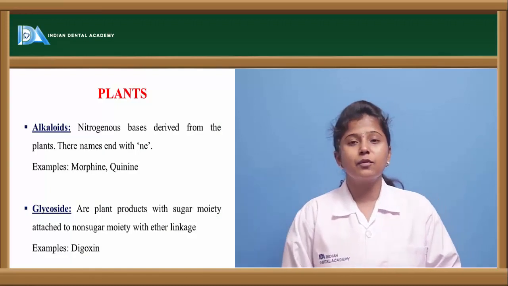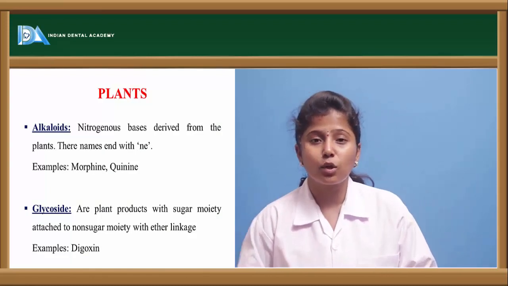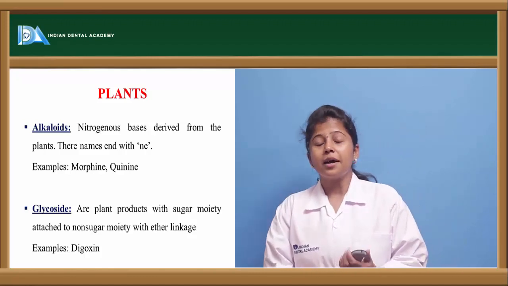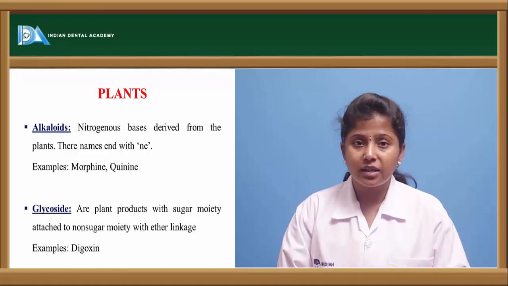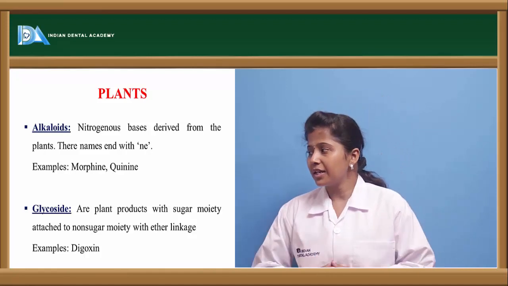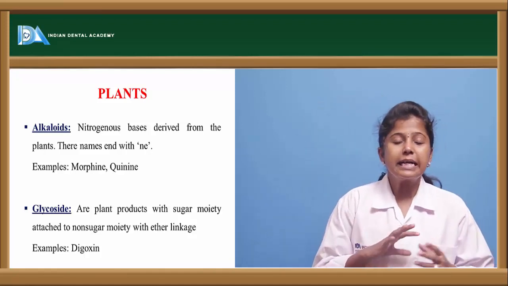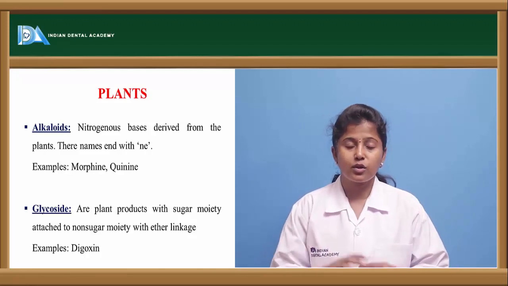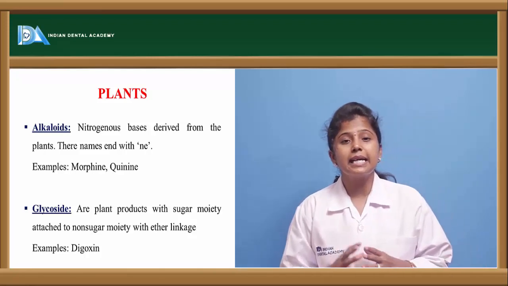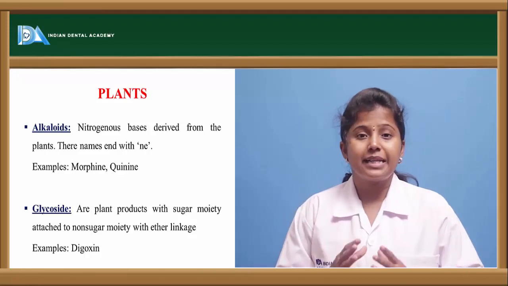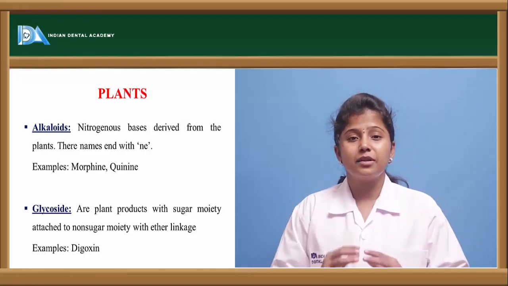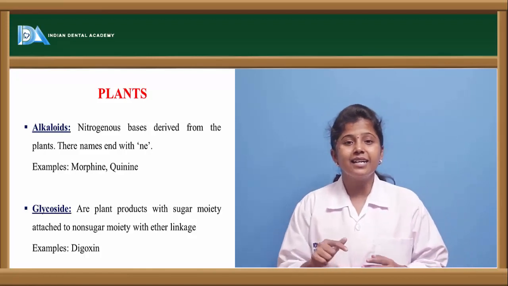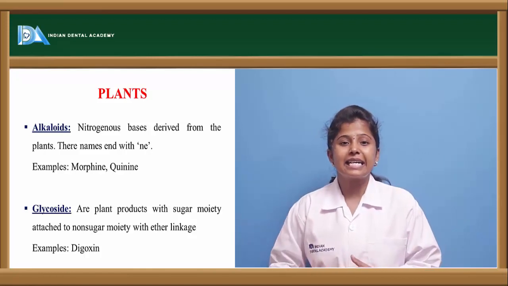Now let us see from where, or else we can say what sort of compounds are obtained from the plant. So if we see alkaloids, alkaloids are the naturally occurring plant compounds which contain the nitrogen based ring in their structure. So if we see the structure, they contain the nitrogen group in them. That is the reason they are termed so. Usually, in order to identify any alkaloid, at the end they are ended as ine.